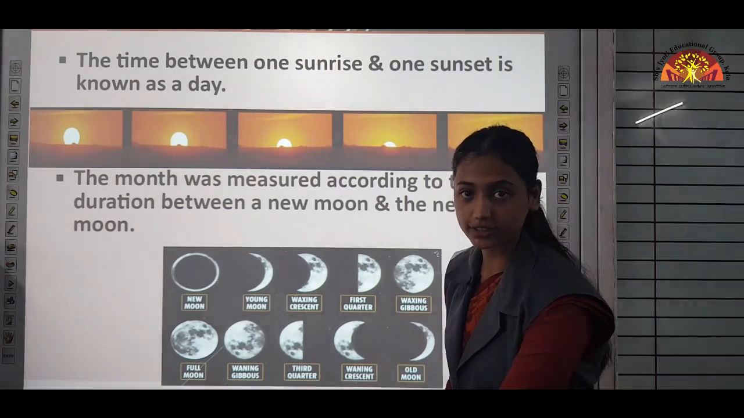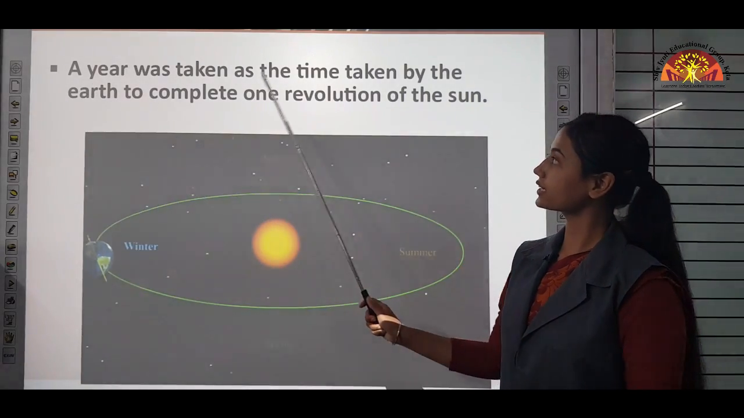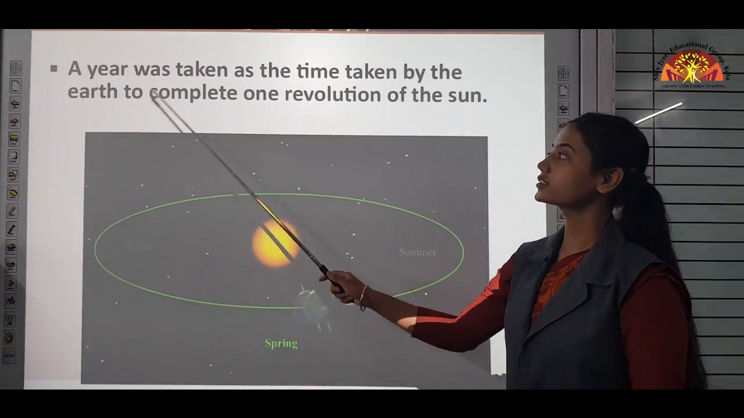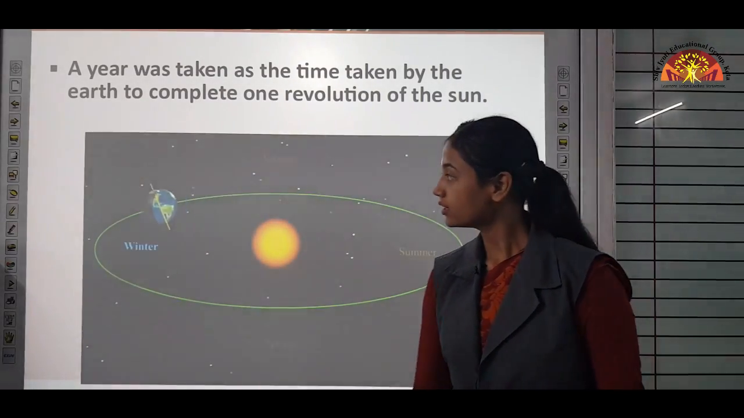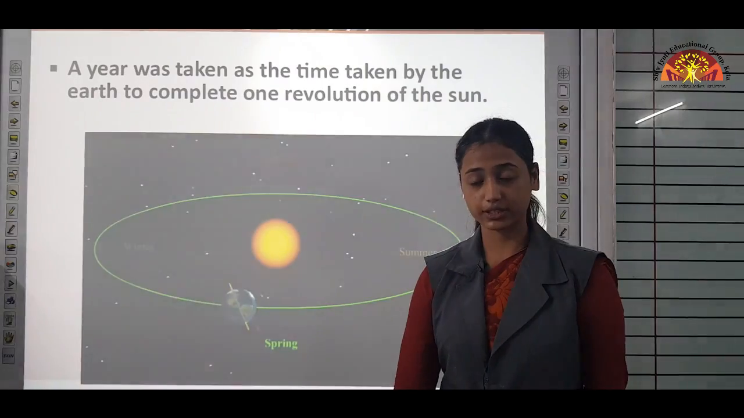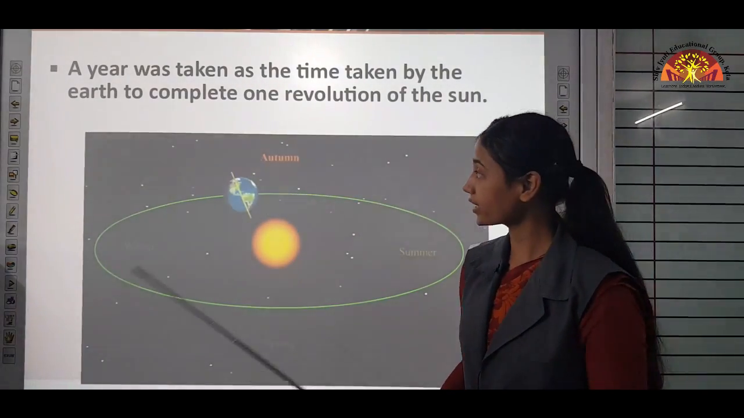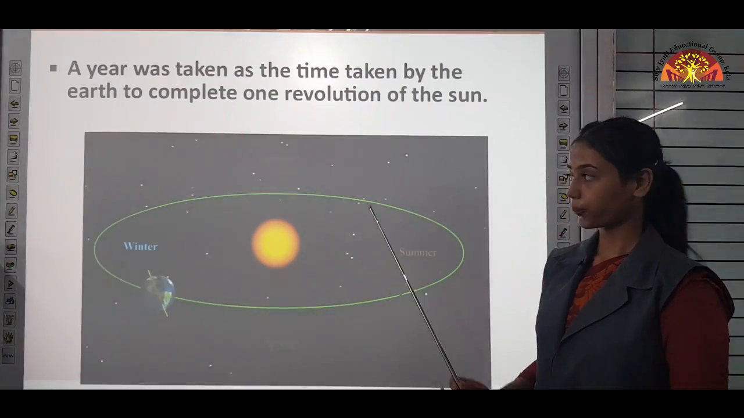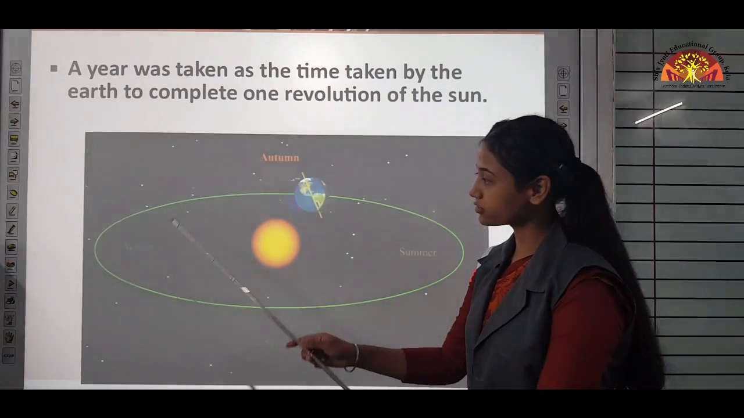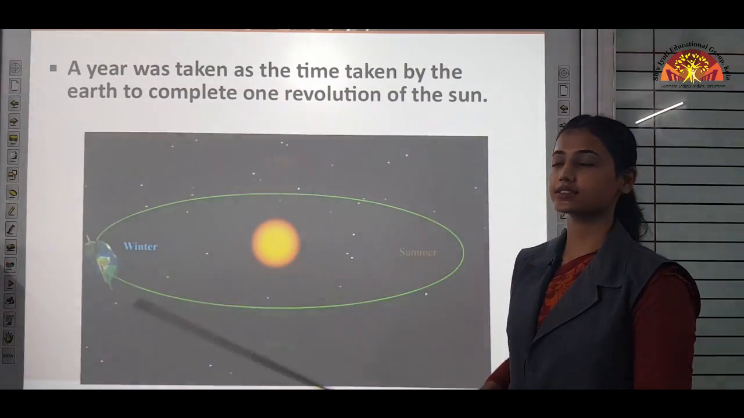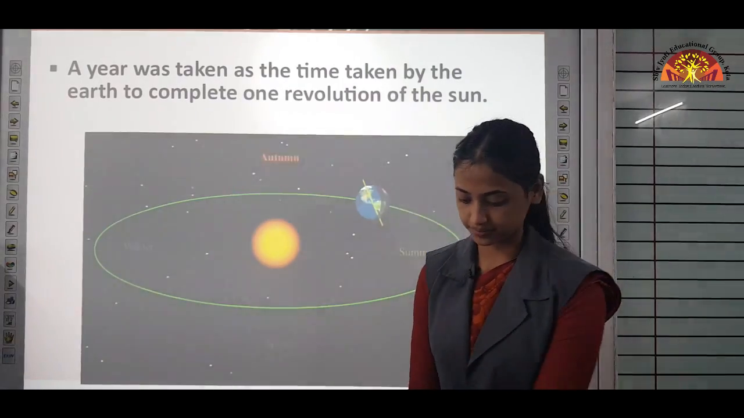Nowadays we have calendars. A year was taken as the time taken by the earth to complete one revolution of the sun. You know that earth takes 365 days to complete one revolution. They used to check the seasons like autumn, winter, spring, summer. When the earth had faced all 4 seasons, they considered that a year had passed.